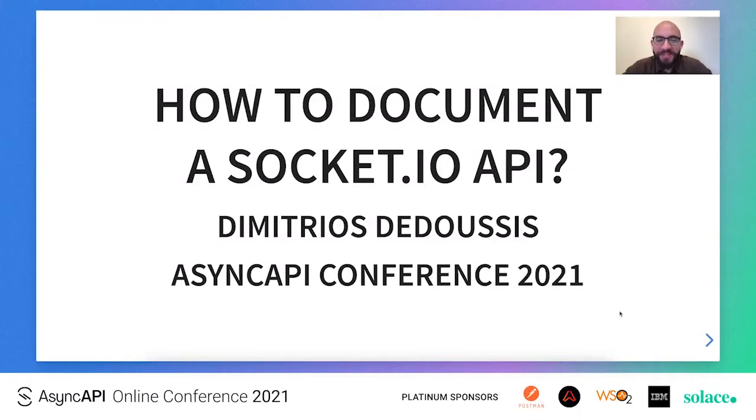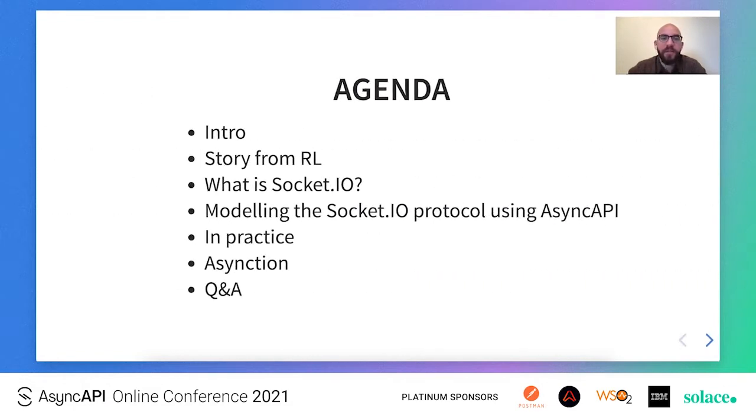Hello, I am Dimitrios, and I'm going to talk about how to document a Socket.io API. This is a talk that is going to be primarily focused on Socket.io, but I hope it can provide a good example on how to document any event-driven protocol using the AsyncAPI specification.